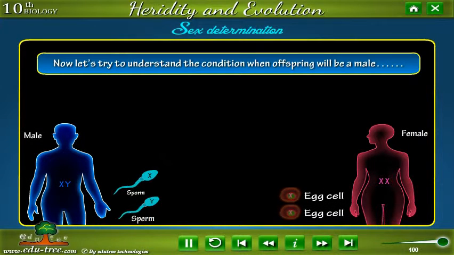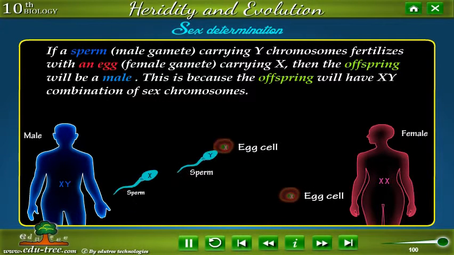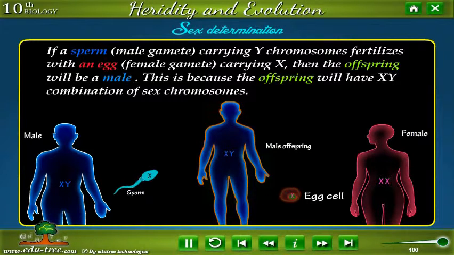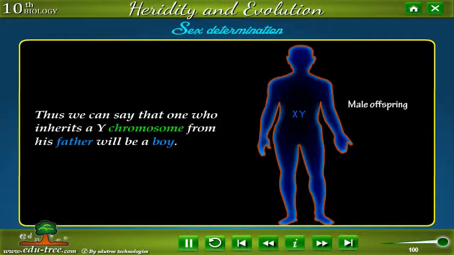Now, let's try to understand the condition when offspring will be a male. If a sperm (male gamete) carrying Y chromosome fertilizes an egg (female gamete) carrying X, then the offspring will be a male. This is because the offspring will have an XY combination of sex chromosomes. Thus, we can say that one who inherits the Y chromosome from his father will be a boy.